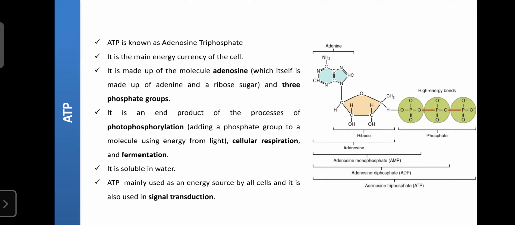ATP production in the cell or in the body mainly depends upon the condition of the CNS, the condition of your brain. If you are under anxiety, fear or depression, then the brain activity decreases. As brain activity decreases, there is no control on the cell or the organ.